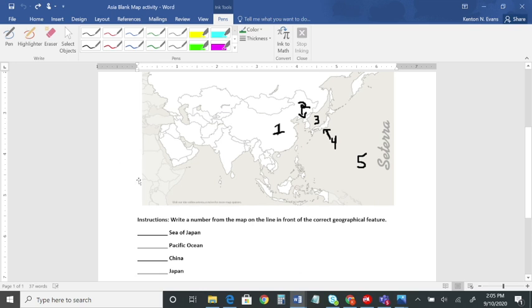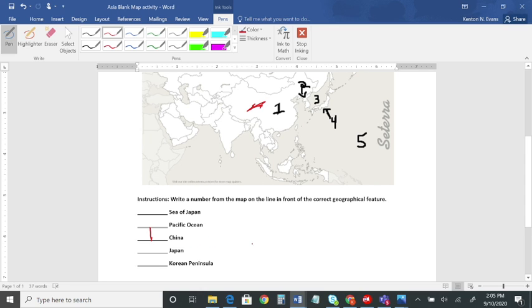And we're back. All right, China, which one is China? Did you say China? You're right, that is number 1 right here. But what about the Pacific Ocean? What's the big body of water in here? That's right, number 5 is the Pacific Ocean.